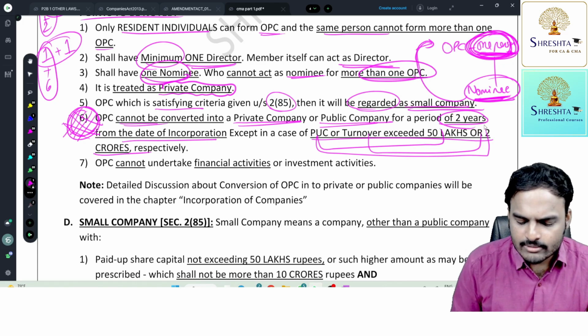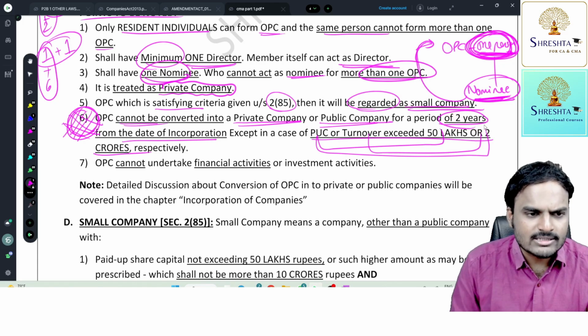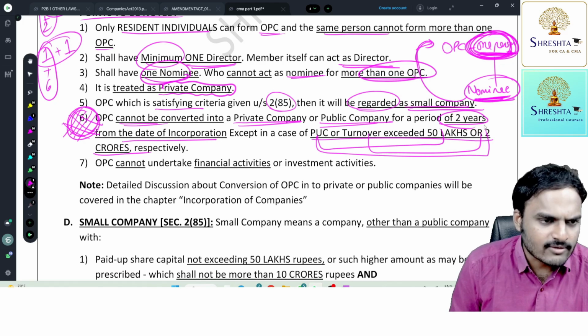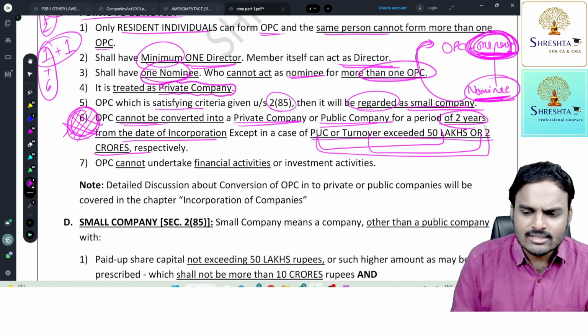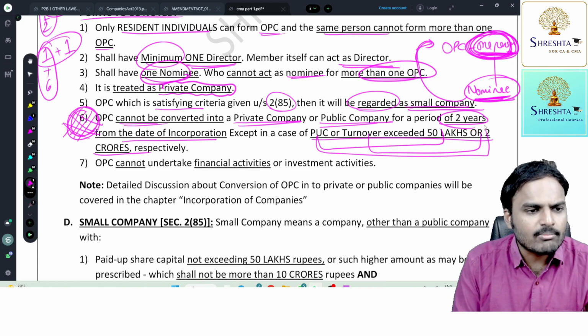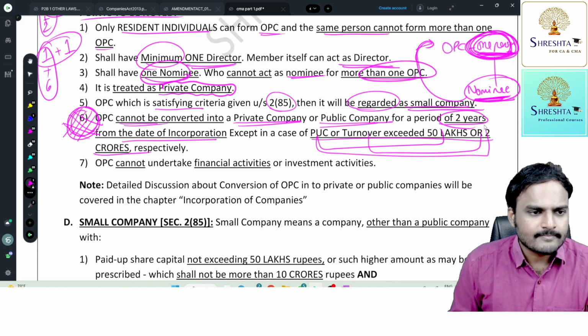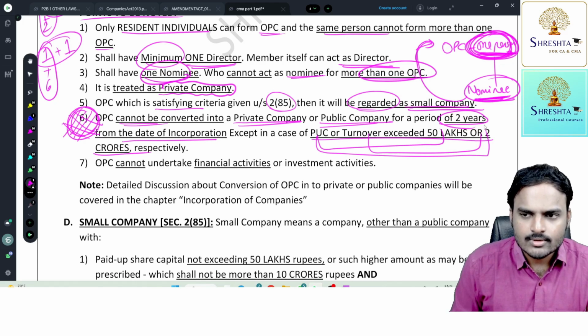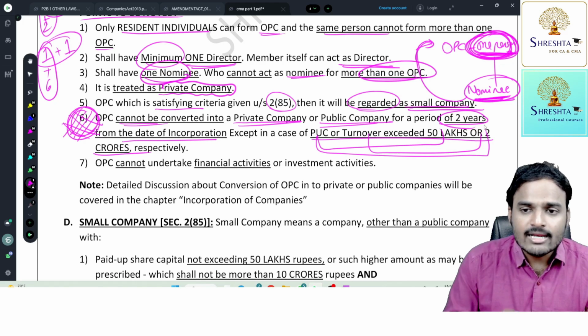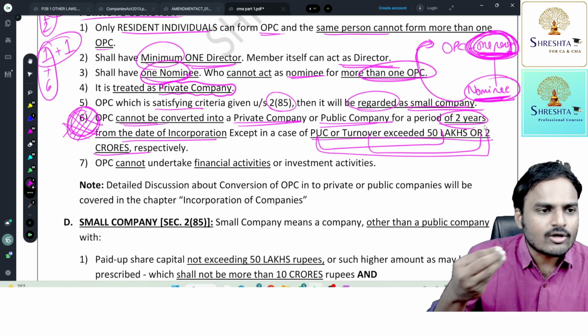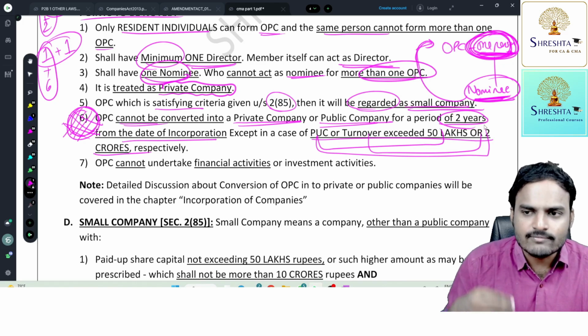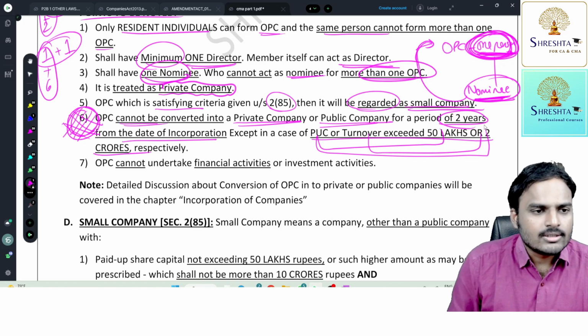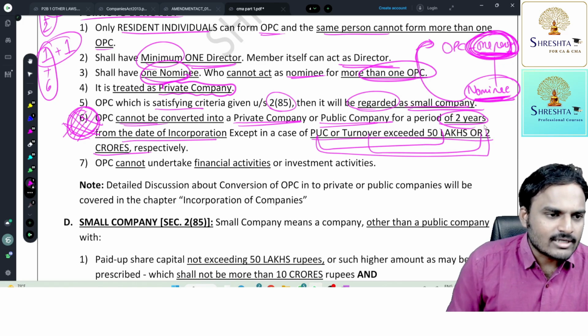And a note: the detailed discussion about OPC and conversion of OPC into private companies will be covered in the incorporation of companies chapter. So for the time being, OPC means what? It's a private company with minimum and maximum number of members being 1. Understood? Everyone. So minimum directors 1. It will have a concept called nominee in the event of non-availability or death of the member. In that case, the nominee will act as a member of the company.